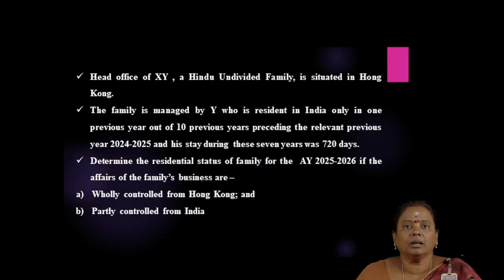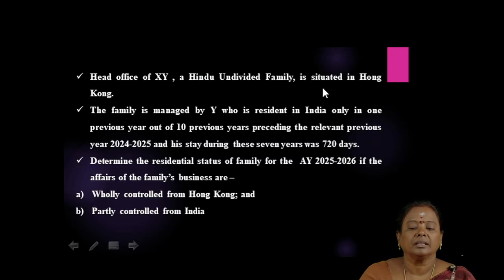For example, the head office of XY, a Hindu undivided family, is situated in Hong Kong. The family is managed by Y, who is resident in India only in one previous year out of 10 previous years preceding the relevant previous year 2024-25, and his stay during these 7 years was 720 days.